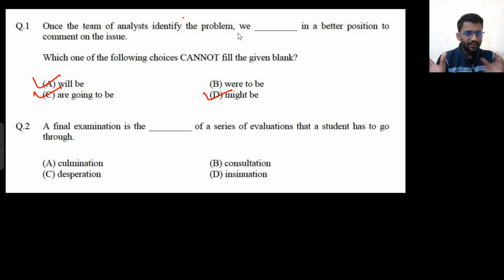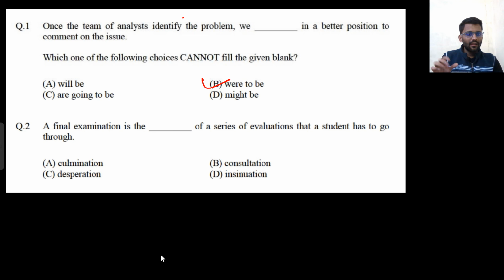अगर वो आइडेंटिफाई कर लेते हैं तो ऐसा होगा. If they are identifying this, this will happen. If this happens, this will happen. If this happens, this is going to happen. If this happens, this might be happening. But if this happens, this would have happened. This is not correct. कि अगर ये होता है तो वो शायद हो जाता. This statement is wrong, right? Not were to be. So this is not correct. That means B will be the answer because they are asking which cannot fill the blank.